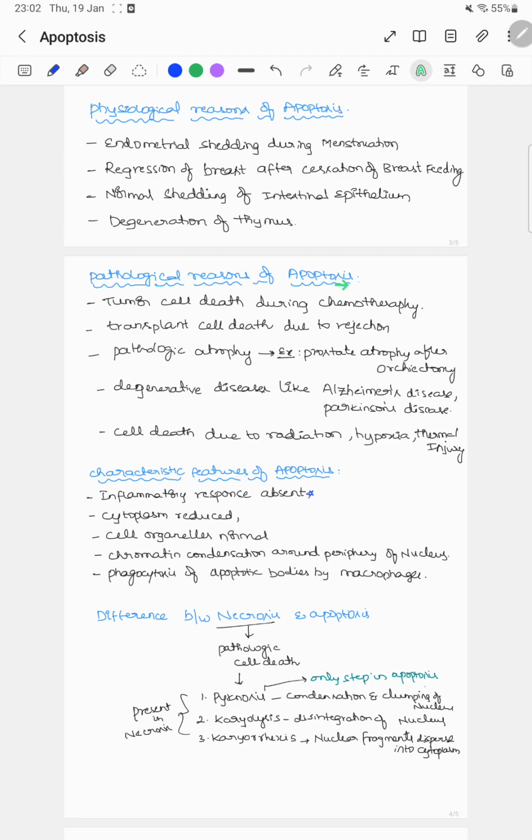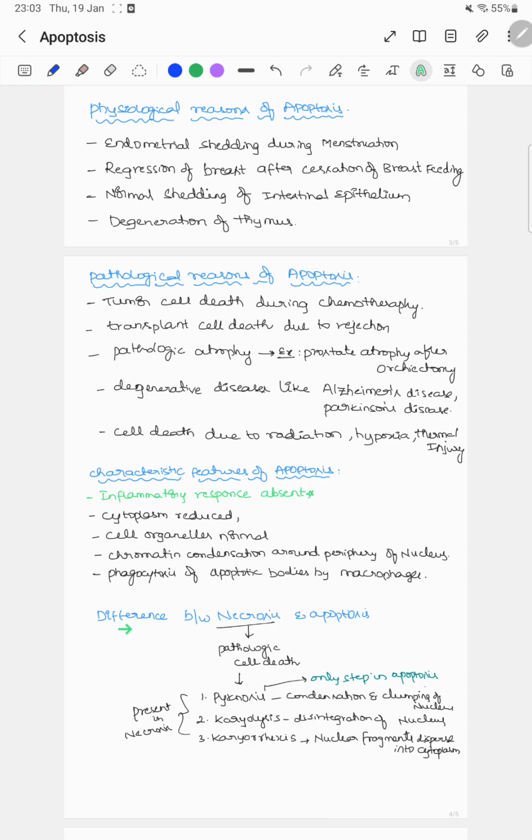Pathological reasons of apoptosis include tumor cell death during chemotherapy, transplant cell death in rejection of the graft, pathologic atrophy, that is after orchiectomy prostate atrophy occurs, degenerative diseases, that is Alzheimer's and Parkinson's diseases, cell death due to radiation, hypoxia, and thermal injury. The most common characteristic features of apoptosis: the inflammatory response is totally absent in apoptosis, cytoplasm is reduced, cell organelles are normal, chromatin condensation around the periphery of the nucleus occurs, and phagocytosis of apoptotic bodies by macrophages.